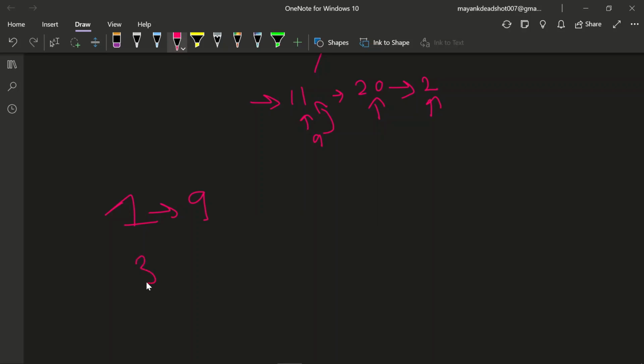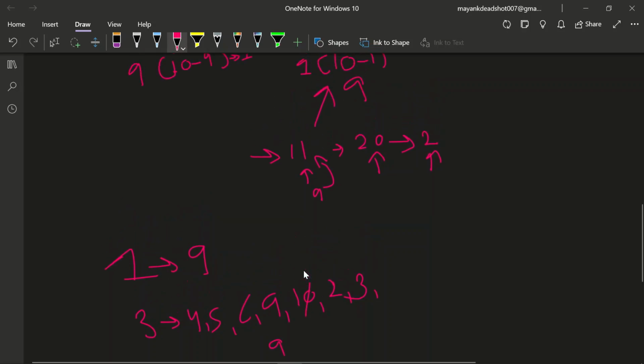Now if we take, let's say, 3, from 3 it will be increased to 4, 5, 6 up to 9. Now from 9 it will go to 10. From 10 we will remove 0, it will be 1. Now 1 again passes to the function. Now it will be 2, then 3. It can be 4, but 4 has already occurred. So these are the 9 outputs. So we will always get 9 for a single digit.